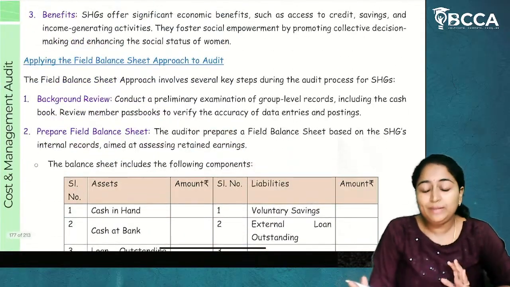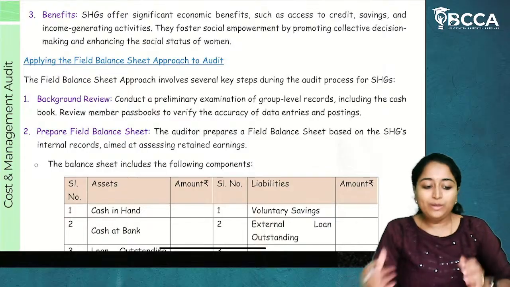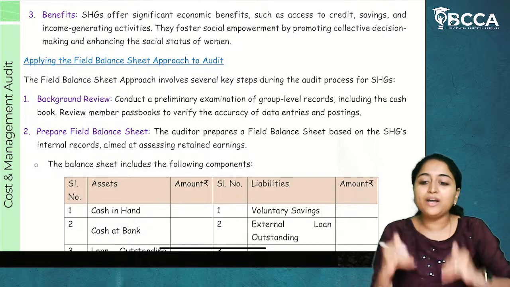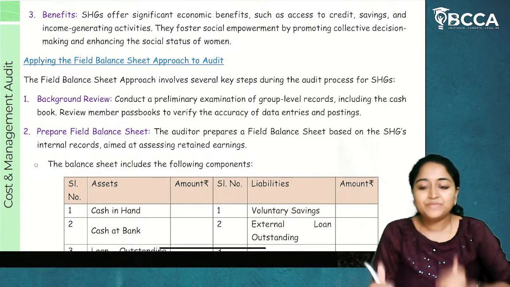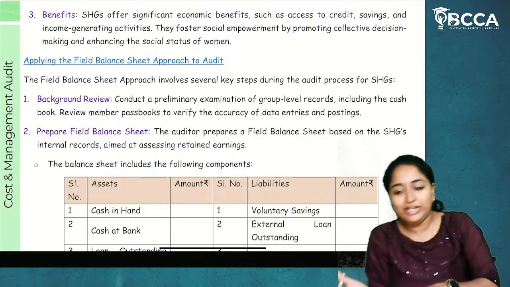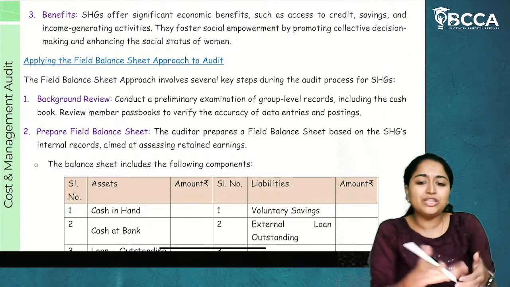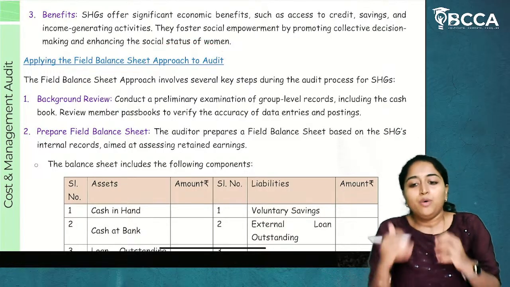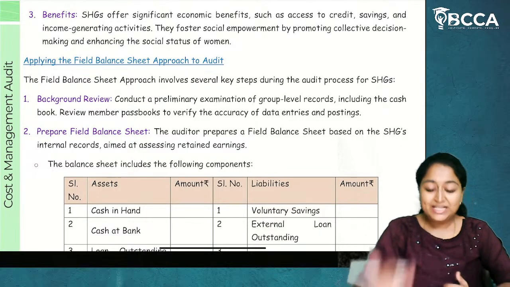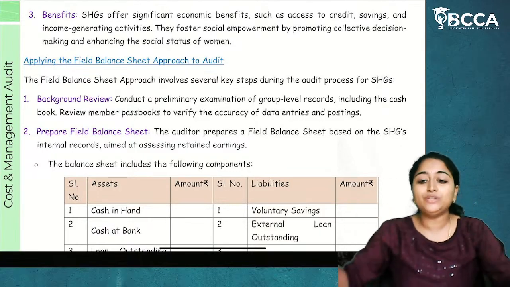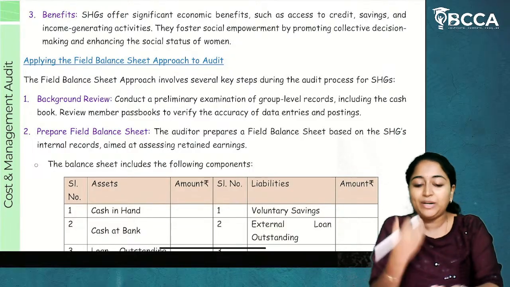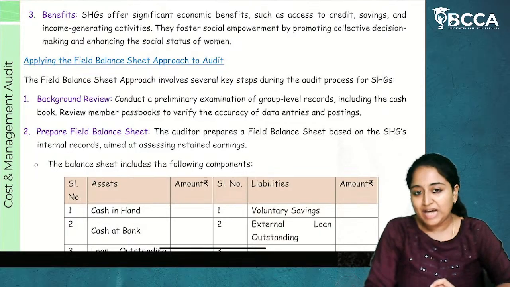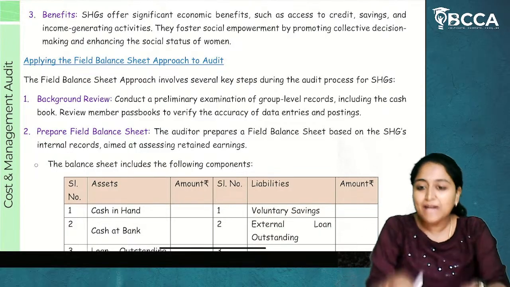Now, how will this audit be done by the auditor? When we see the other audits, they are done based on the records. But here the entire audit will be done as a field audit. What is the difference between the normal audit and a field audit? A normal audit means based on the books, based on the accounts, the audit will be done. Now here in the field audit, the auditor will go to that SHG place and do the verification by looking into that particular field, by looking into the area, by talking to the members, by talking to the women about what kind of benefits they are getting, by checking their own records at their place.